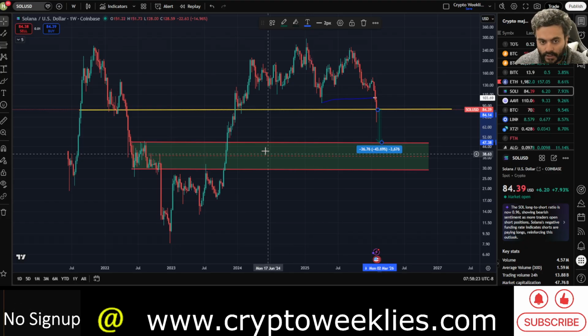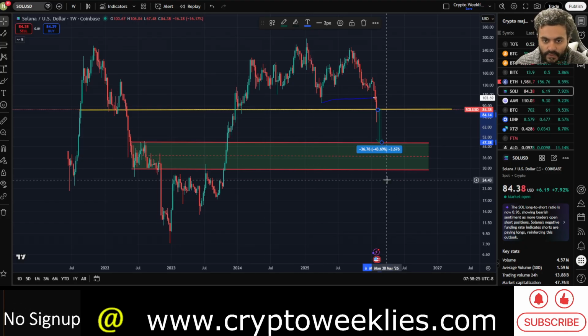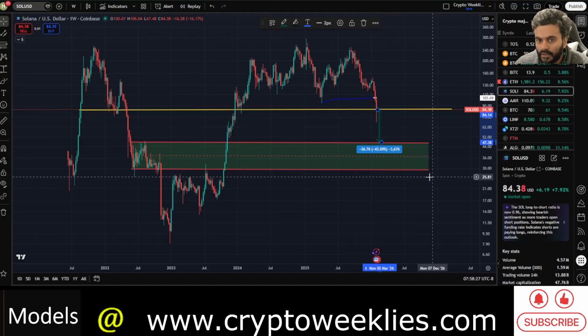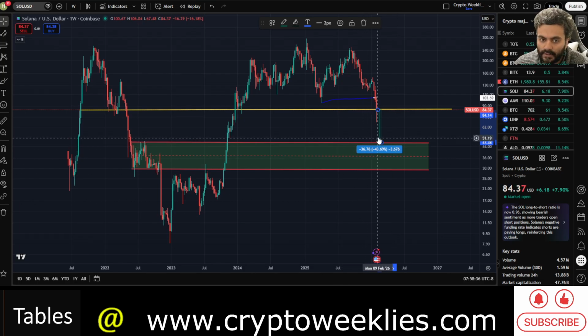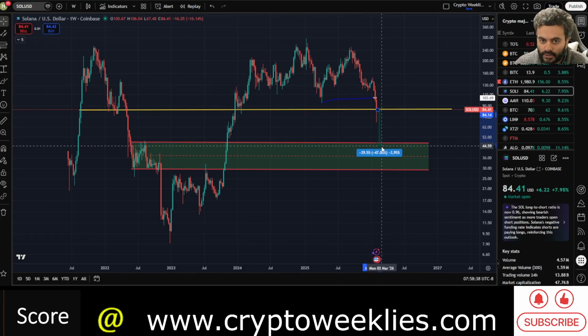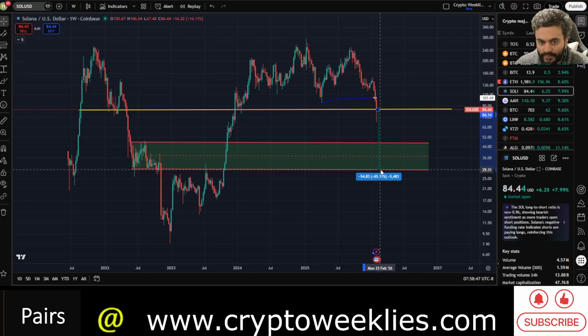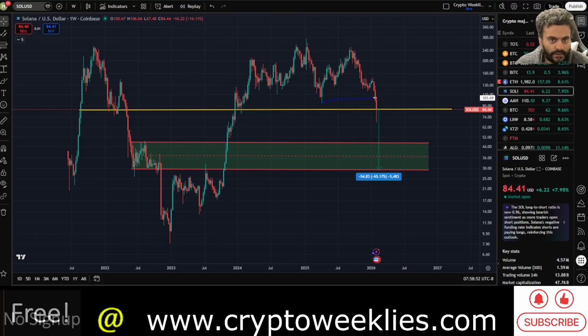So just ignoring that scenario for Sol for now, the first series of lows could take Sol about 40 to 43% lower than the current price, just shy of $50. Then the second one just shy of $37, which is about a 56% crash, and the bear case scenario for Sol bottom is at around 65% below the current price, at around $30. So those are the three technical levels of key importance.